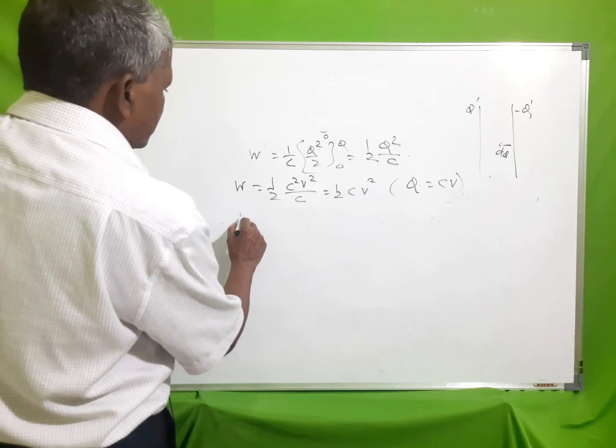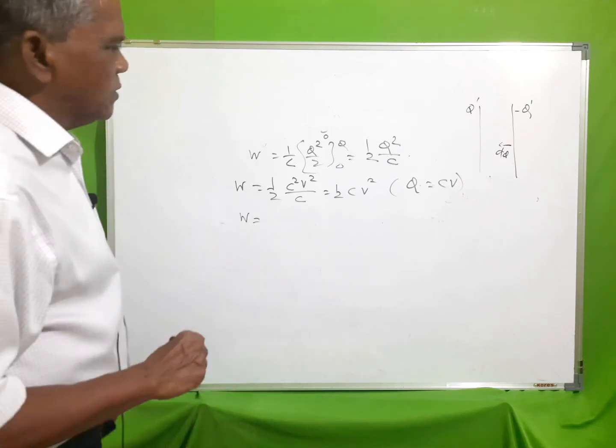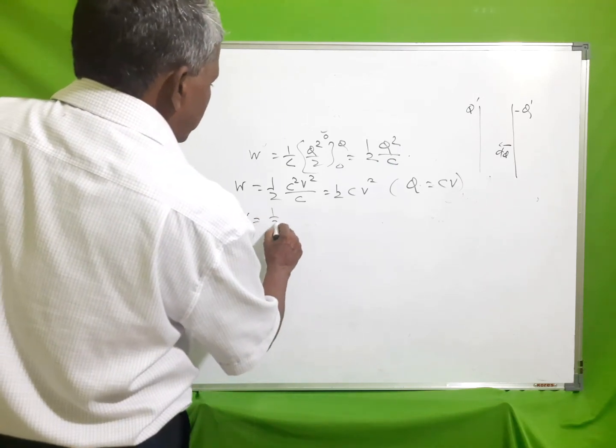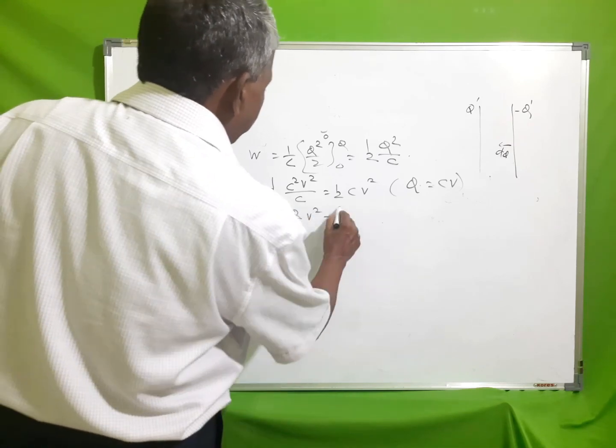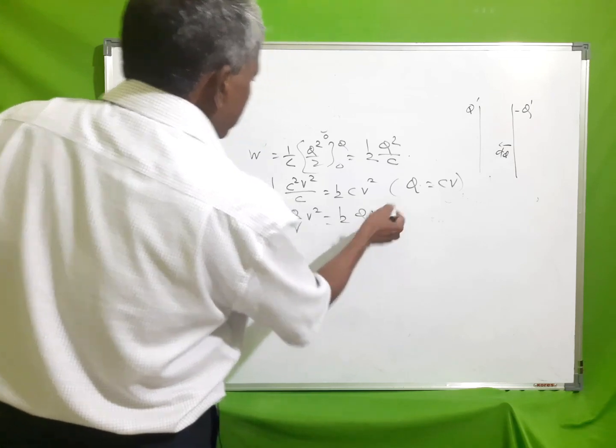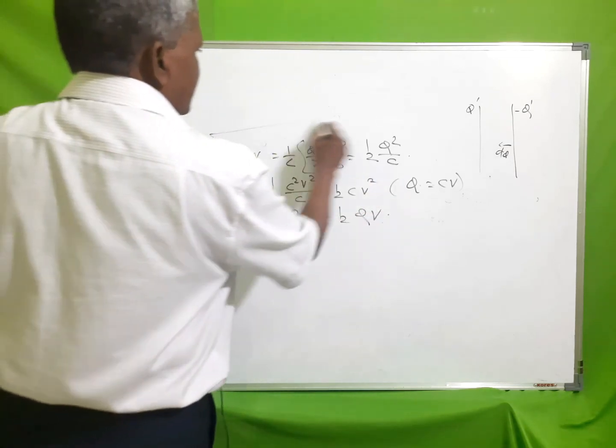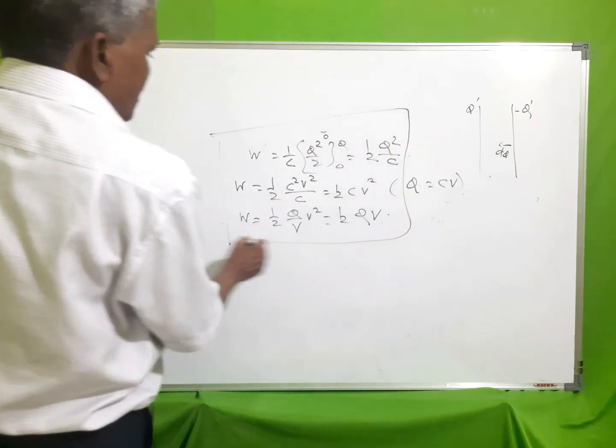Also we can write W is equal to half q by v into v square, that is half qv. So these are the three forms of energy of a capacitor.